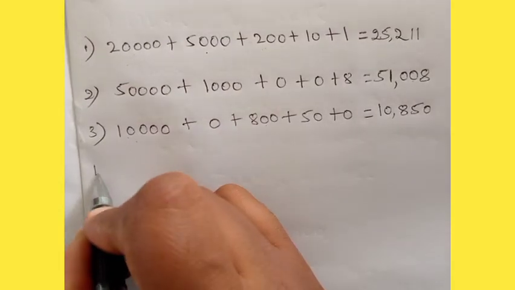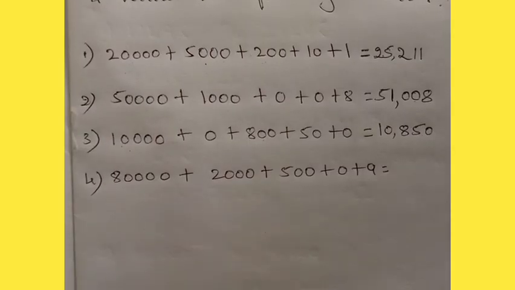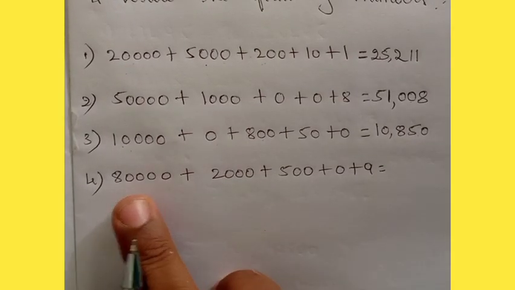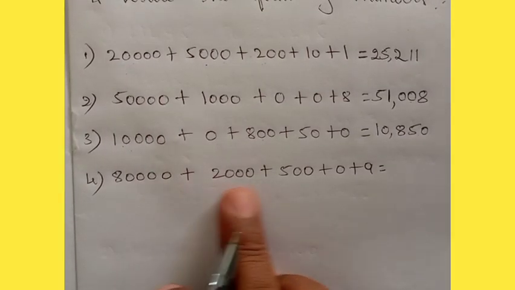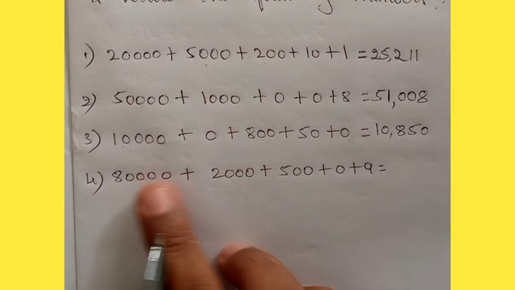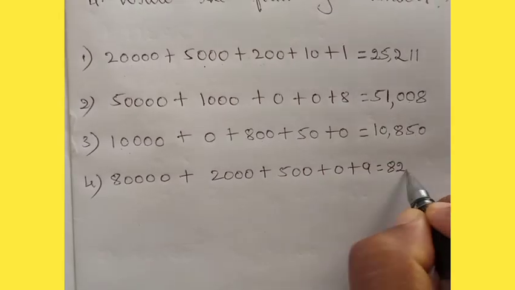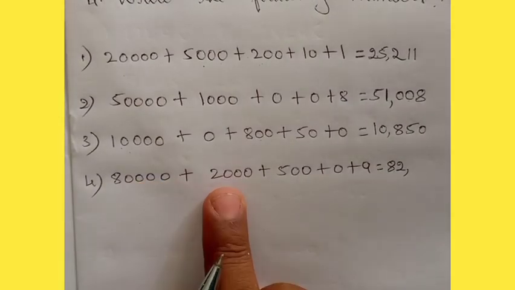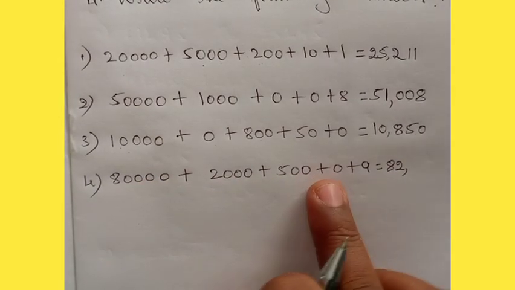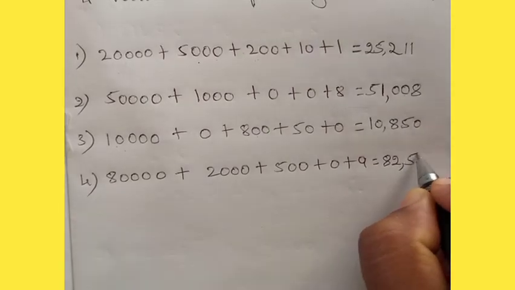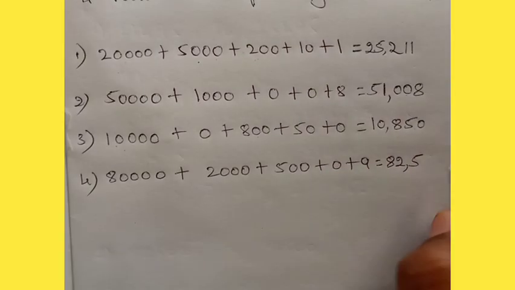Okay. Next, fourth one. See dear students, fourth one. 80,000 plus 2,000. So 80,000 plus 2,000 it will become 82,000. Isn't it? Yes. So 82,000, then 500. In tens place nothing is there. So write here 0. Okay.